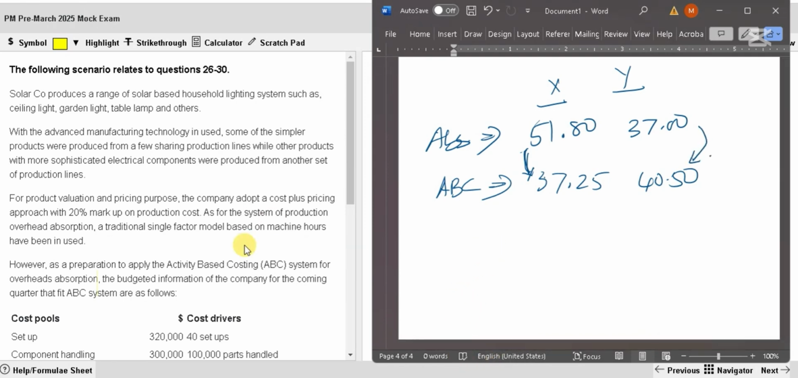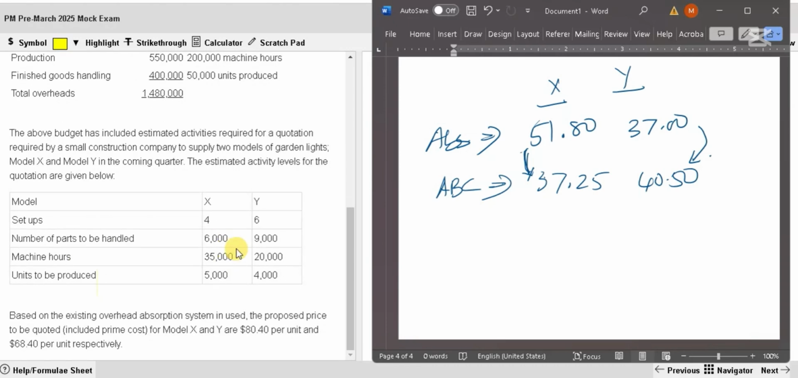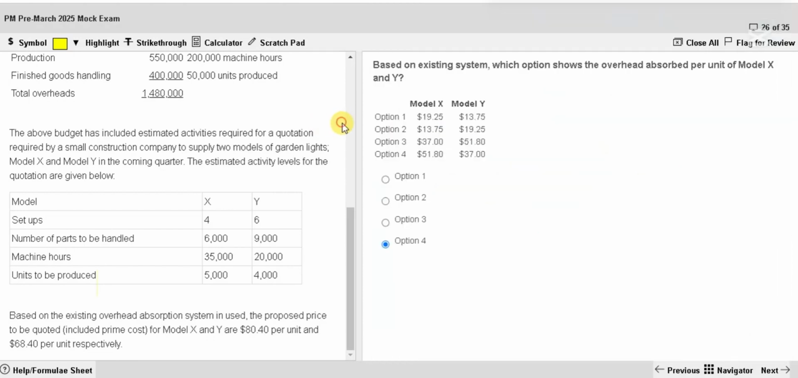If you still stick to the same price, what was the price? 80.4 and 68.4. So whatever the margin you used earlier, I can't directly find the margin because I need to add prime cost with this, direct cost with this, and then only I can find what is the margin or markup. Since the cost has changed, margin will change. So that answer is right.